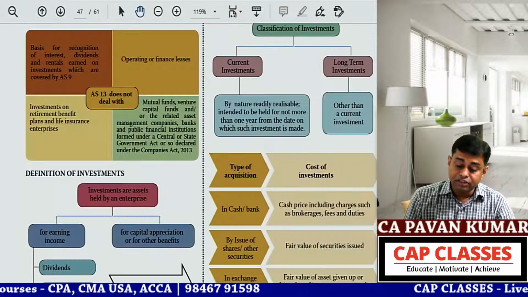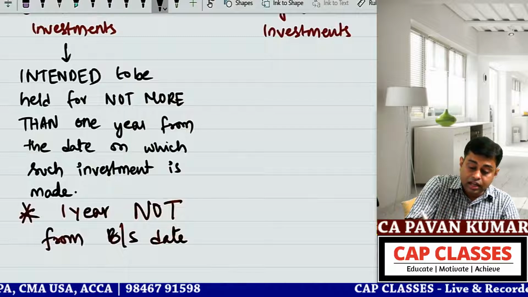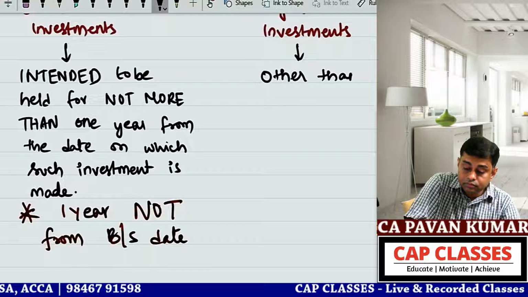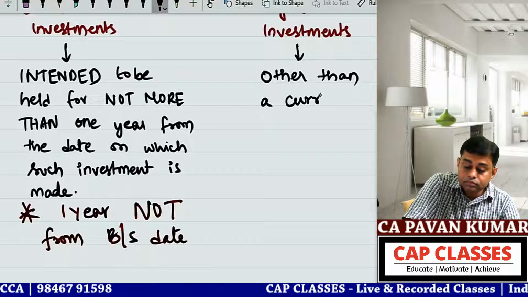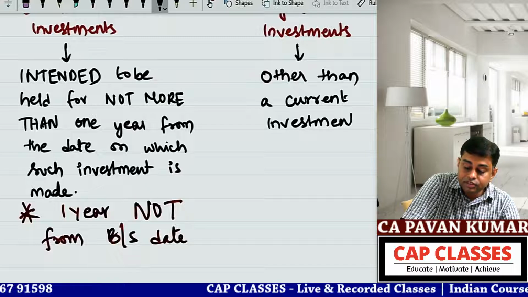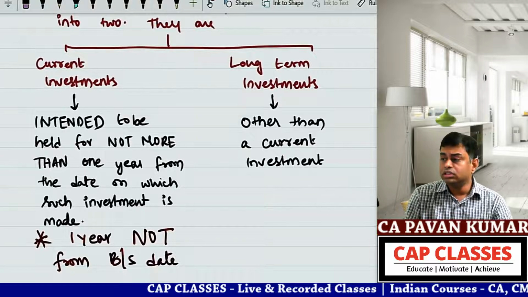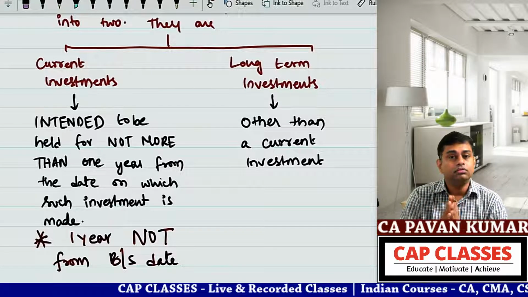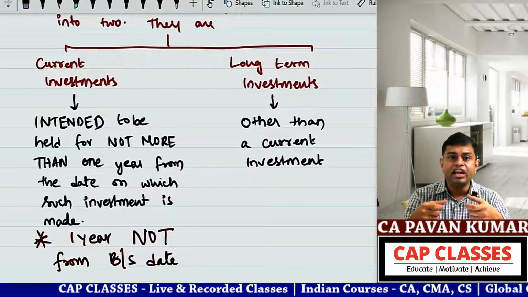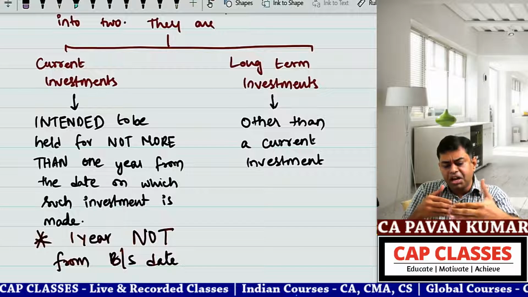Okay, then long-term investment. Simple. Other than a current investment. See, always it is like this, okay? When you go to the framework for preparation and presentation of financial statements, they will explain what is a current asset and what is a non-current asset. For current asset, they give you a detailed guideline.